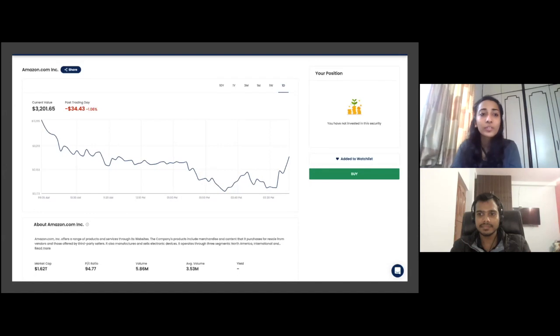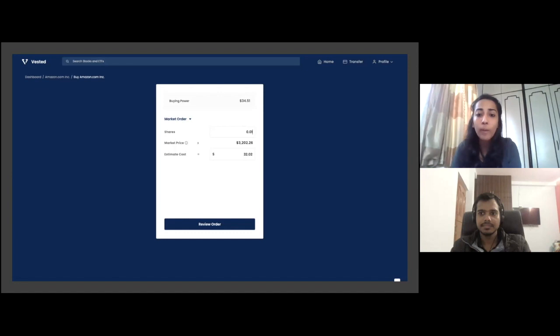You will be redirected to this particular page. When you open the Amazon stock, it will show you a graph, the chart as we see. On the right hand side, you see a buy button or add to watch list. You can add the stock to watch list if you want to track it for a few months, or if you want to buy the stock, you just click on the green buy button. You will then be redirected to this particular page.